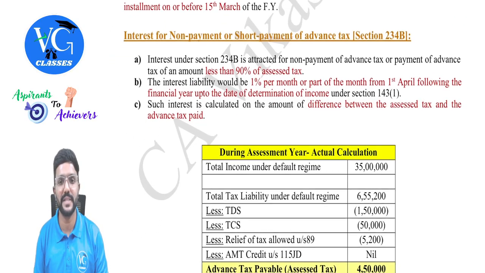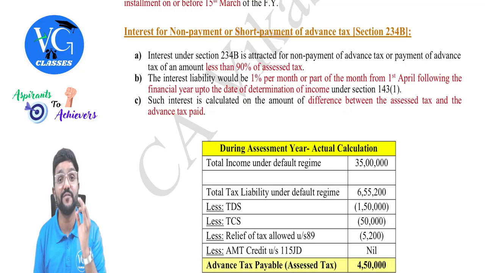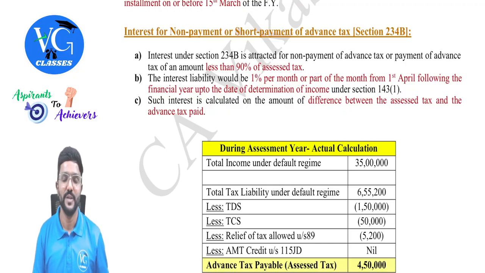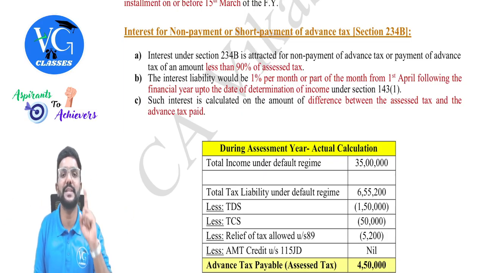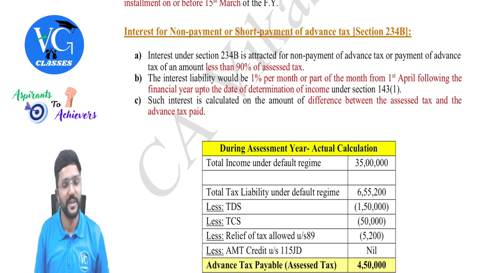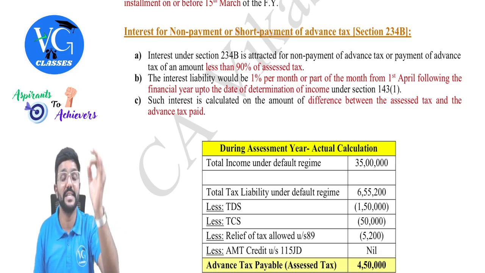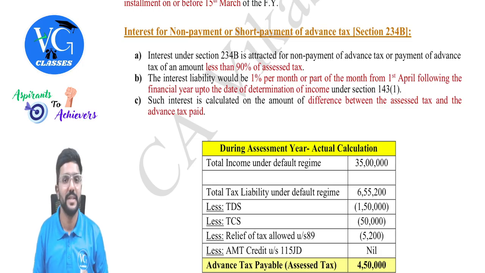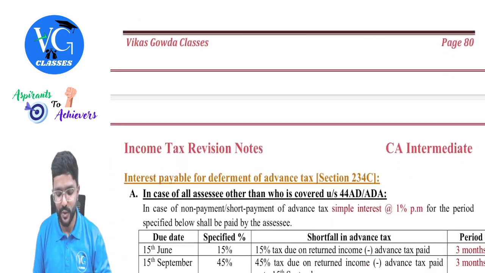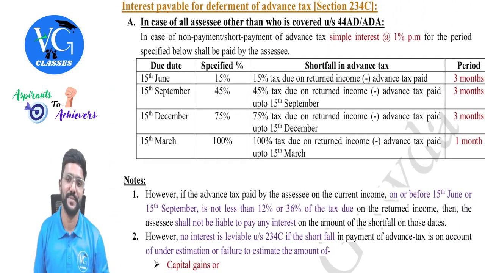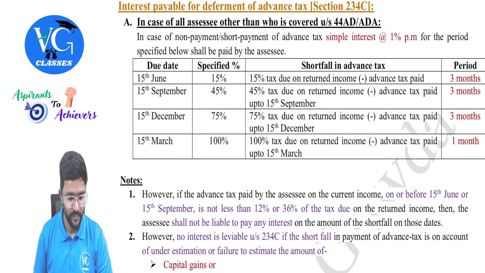Please be very careful, guys. Section 234B will start only from 1st April of the assessment year. So on the total shortfall, we need to calculate interest at 1% per month or part of the month. Got it? That is under section 234B. Sir, what if there is a short payment of tax in the installments? Then section 234C will levy the interest. What is it? We will see.